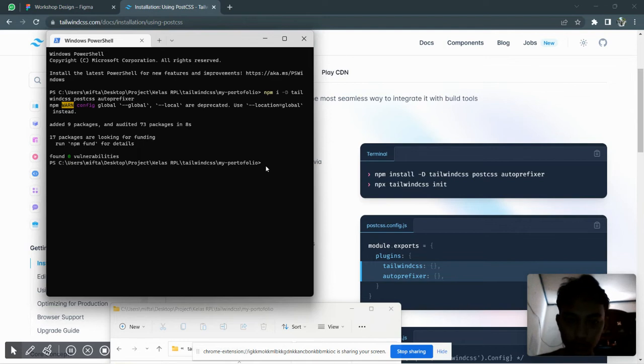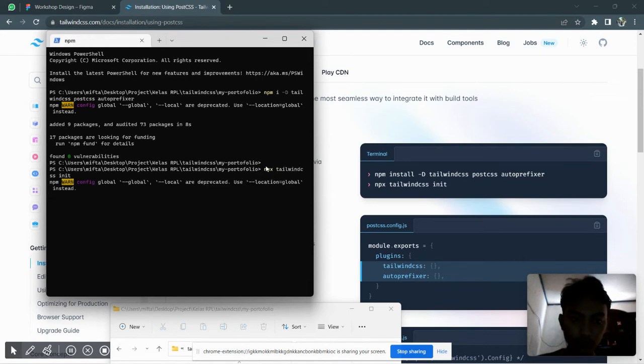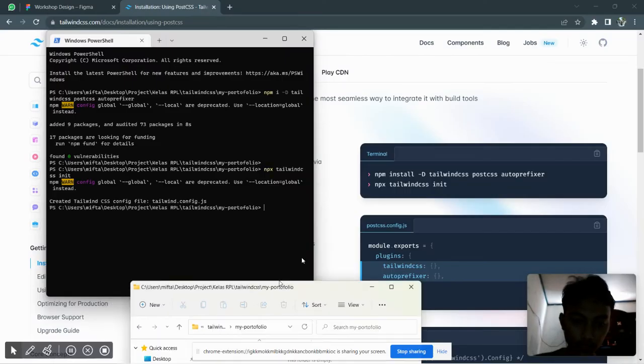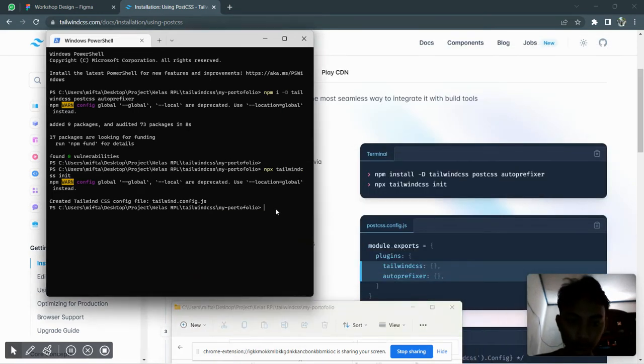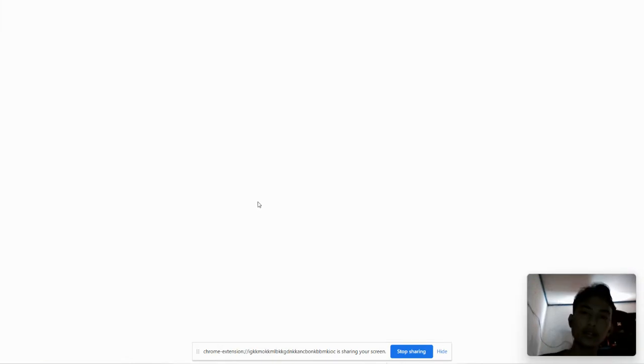Next, npx tailwindcss init, which adds the file tailwind.config.js. And then you open your favorite code editor. In my video I am using Visual Studio Code, and you just write code space dot in your terminal to open your code editor.